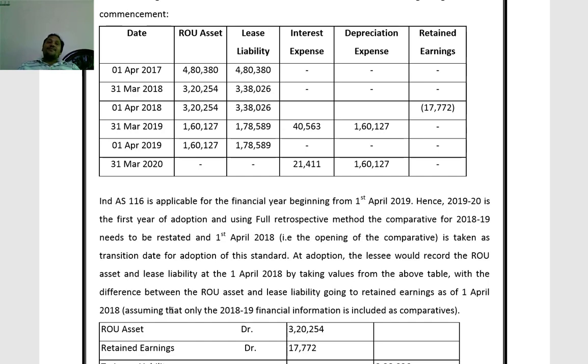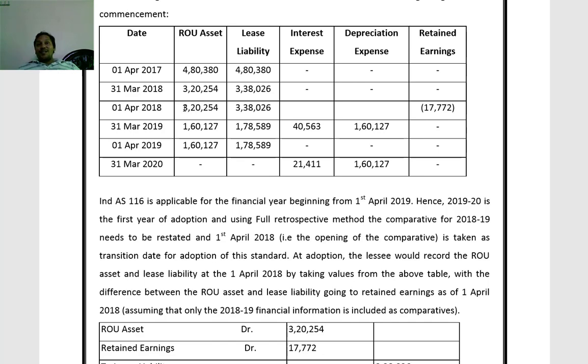I am repeating once again. The applicability of Ind AS 116 adoption of full retrospective approach starts from 1st April 2019. So this is applicable for 2019-20. Whereas for comparatives we have to give 18-19 information also. So for that purpose, we have to change the opening balance at the beginning of 2018-19, that is 1st April 2018.